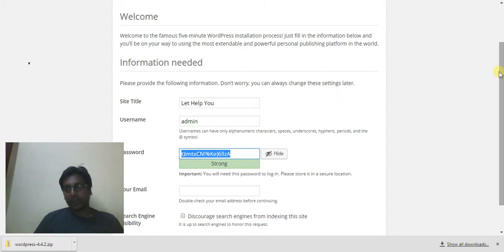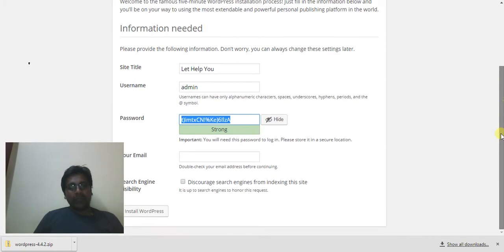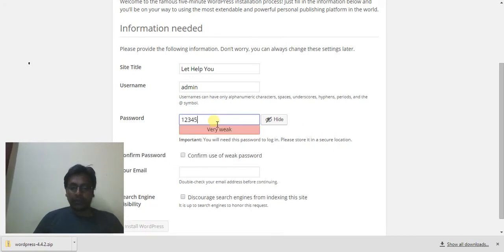Since this is a test, I'm going to remove it immediately. Now the password. What is the password? Maybe I'll say 123456 hash t. Once I enter this password, it's still saying very weak. Still saying very weak. Okay, I'll just say something, 1 2 3 4 5 6, and hash. Ah, damn it. Okay, let's say I love you. Still very weak.